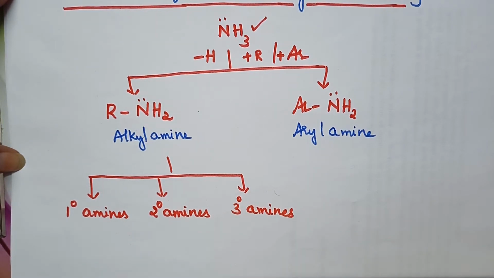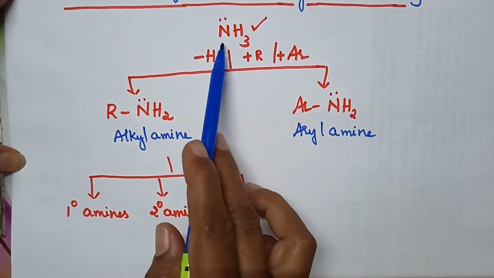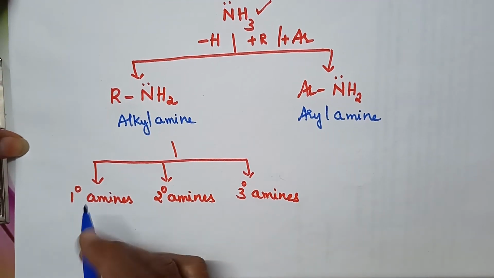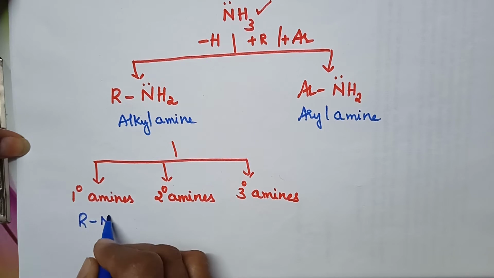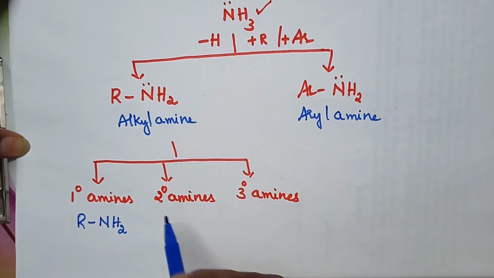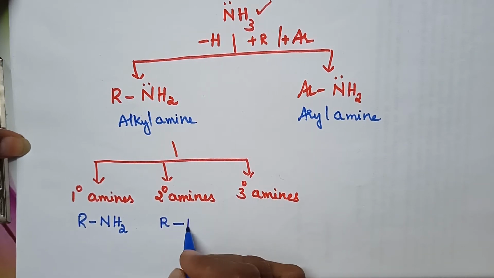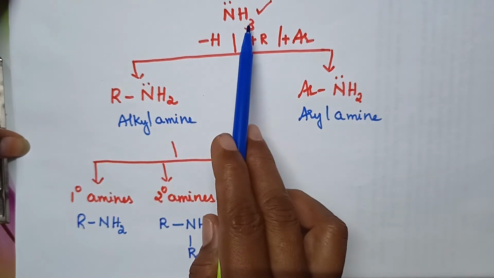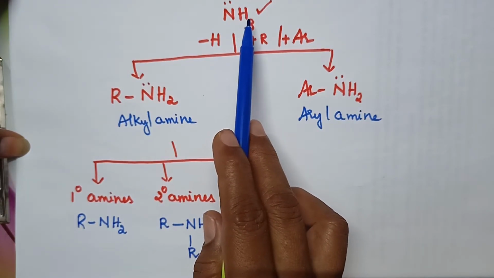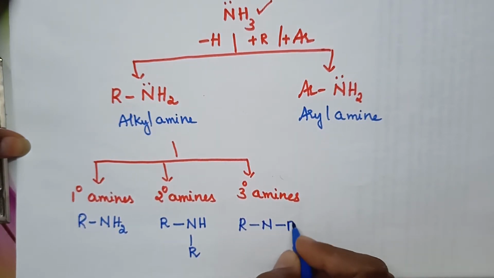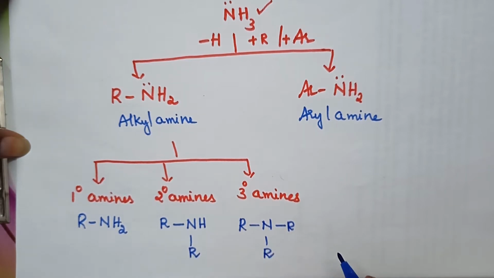Whenever one of the hydrogens of ammonia is replaced by an alkyl group, it results in the formation of a primary amine. If two hydrogens of ammonia are replaced by two alkyl groups, it results in the formation of a secondary amine. And similarly, if three hydrogens of ammonia are replaced by three alkyl groups, it results in the formation of tertiary amines.